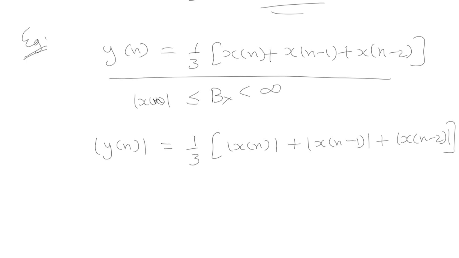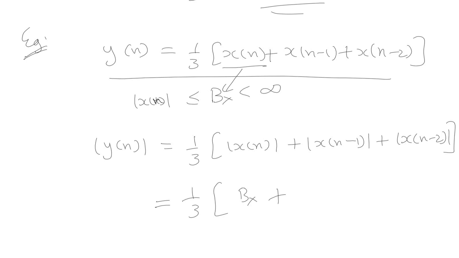So we know x of n, we can replace x of n by a bounded input, right? Input is a bounded quantity, that is undisputed. Input will be bounded, and then we have to check whether the output is also bounded or not. So we'll replace x of n or the input by b of x. We can comfortably do that.